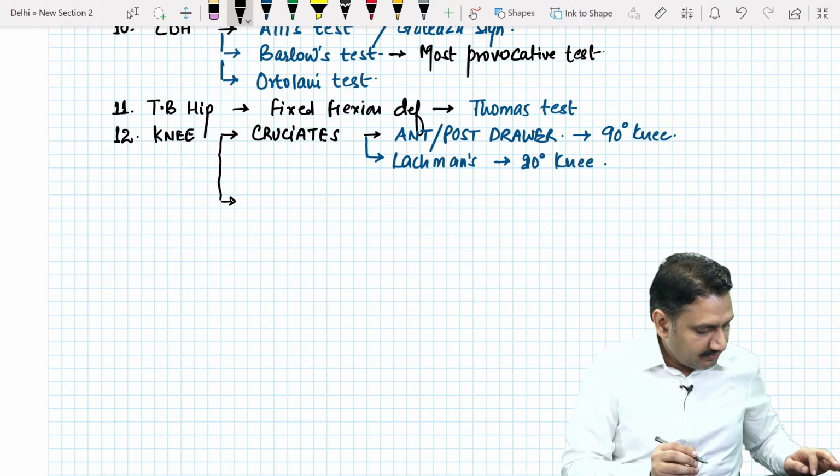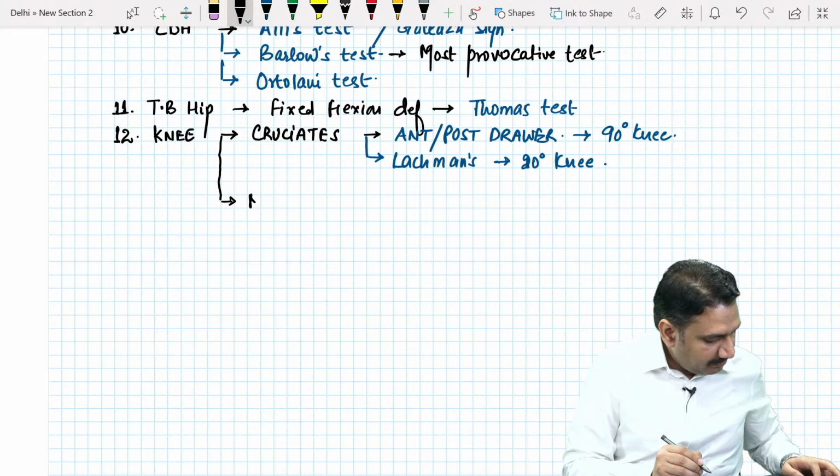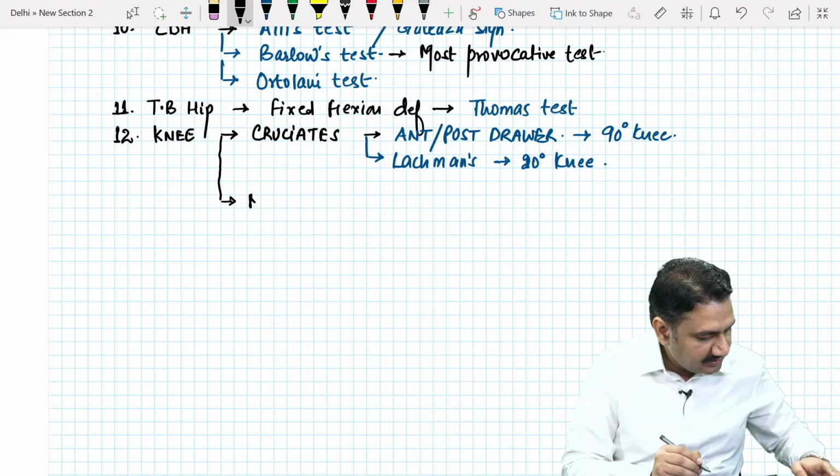it is the meniscus. Part second of this knee area is meniscus. Okay, in the menisci, what are the named tests if you remember? What are the named tests if you remember in menisci?